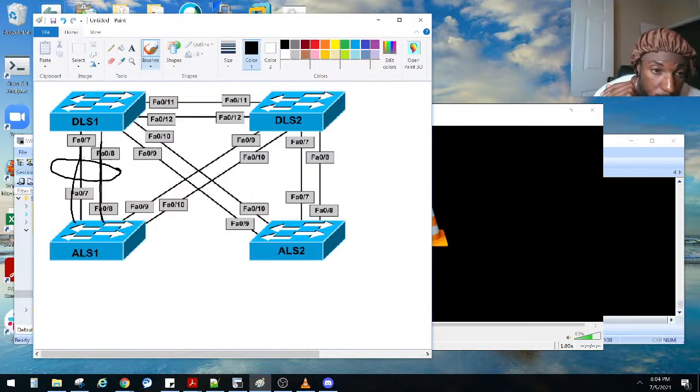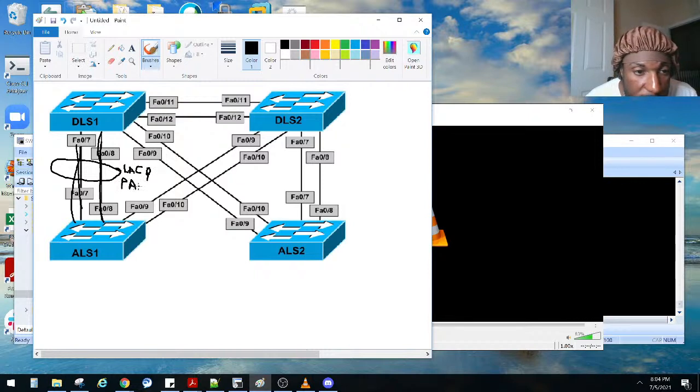Again, these physical links combine to make one logical port channel. When we do this, we don't necessarily double our bandwidth, but let's say this is one link here and one link here. Together they make one link, so that's one port channel. And again, there are two standards, LACP and PAgP.